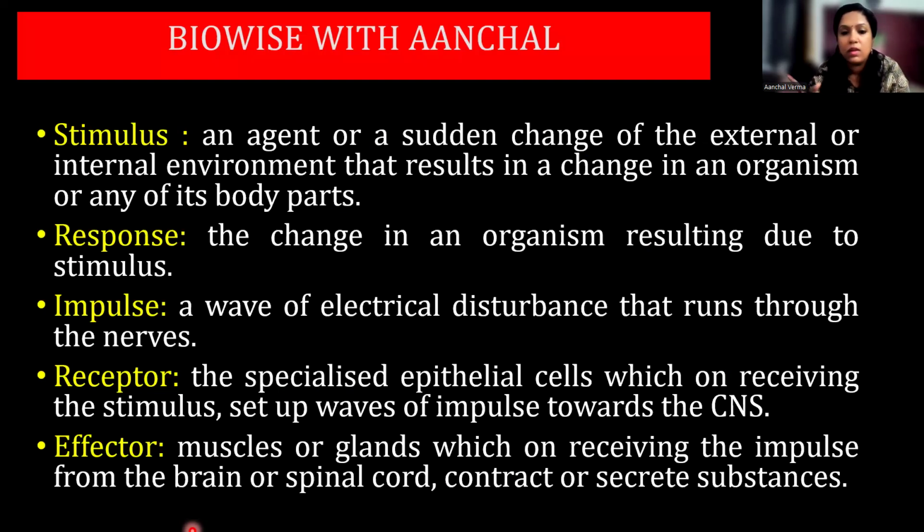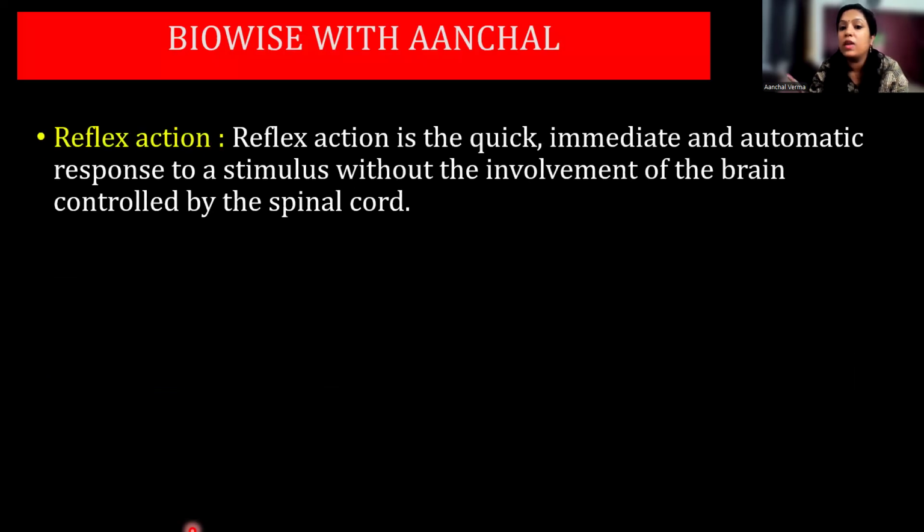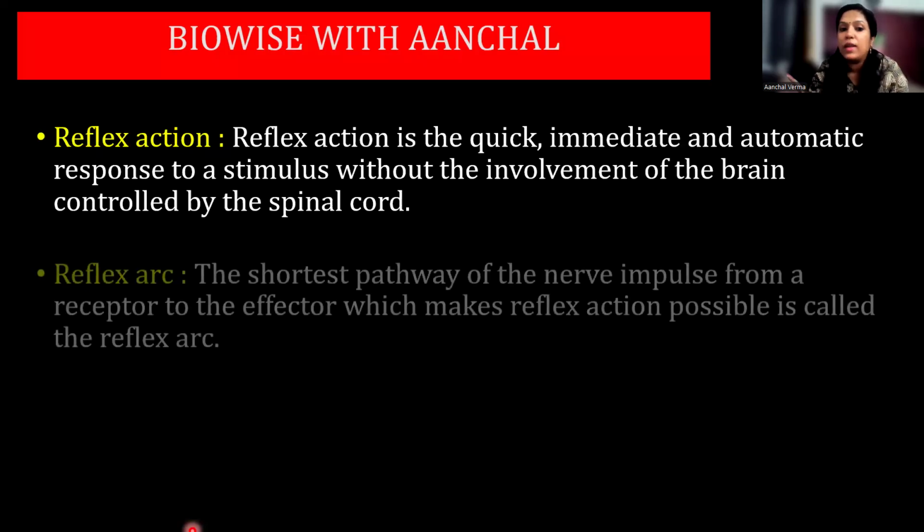A short definition. Receptor is the specialized epithelial cells which on receiving the stimulus set up the wave of impulse toward the CNS, that is central nervous system. Effector: muscles or glands which on receiving the impulse from the brain or the spinal cord contract or secrete substances. Then reflex action is a quick, immediate, automatic, involuntary response to the stimulus without the involvement of the brain, controlled by the spinal cord.